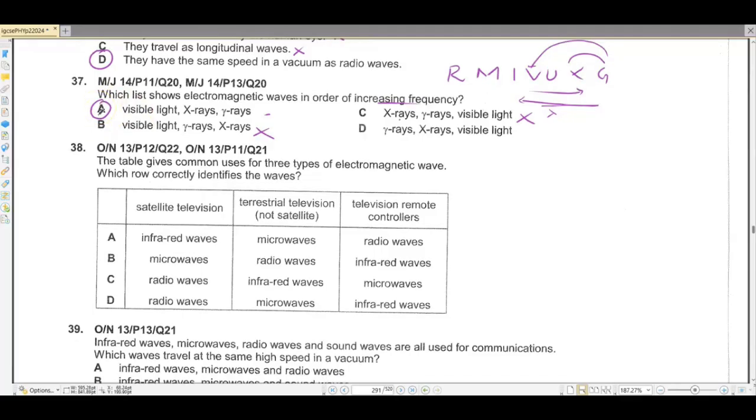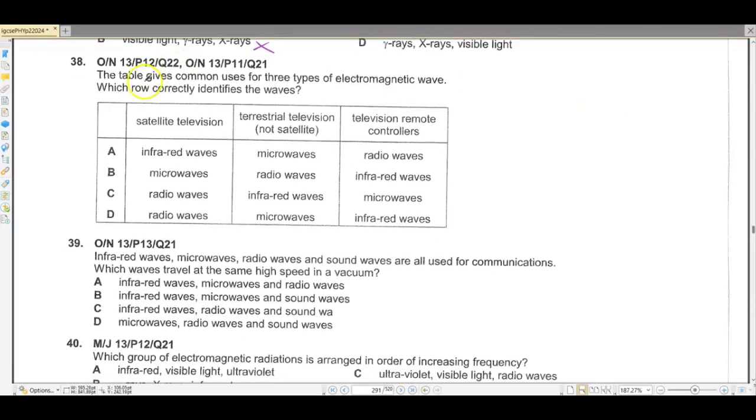Okay? Question number 38. The table gives common uses for 3 types of electromagnetic waves. Which row correctly identifies the wave? Satellite television is microwaves. Terrestrial television, not satellite, is radio waves. And television remote control is infrared waves. So B is the correct option.